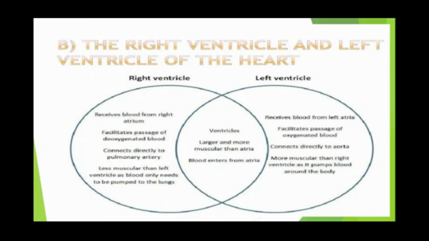Next comes right and left ventricles. So there are certain points of differences between right and left ventricles. जैसे कि right ventricle right atrium से blood receive करता है, again deoxygenated blood receive करता है. लेफ्ट वेंट्रिकल आपका ब्लड रिसीव करता है लेफ्ट एट्रिया से, एंड अगेन इट कैरीज द ऑक्सीजनेटेड ब्लड. राइट वेंट्रिकल जो है आपका लेस मस्कुलर होता है एज कंपेयर टू द लेफ्ट वेंट्रिकल, एंड लेफ्ट वेंट्रिकल इज मोर मस्कुलर एज कंपेयर टू द राइट वेंट्रिकल. देन द कॉमन पॉइंट्स आर दैट they are large and more muscular than atria, and blood enters into the ventricles whether it is right or the left one from the atrium.